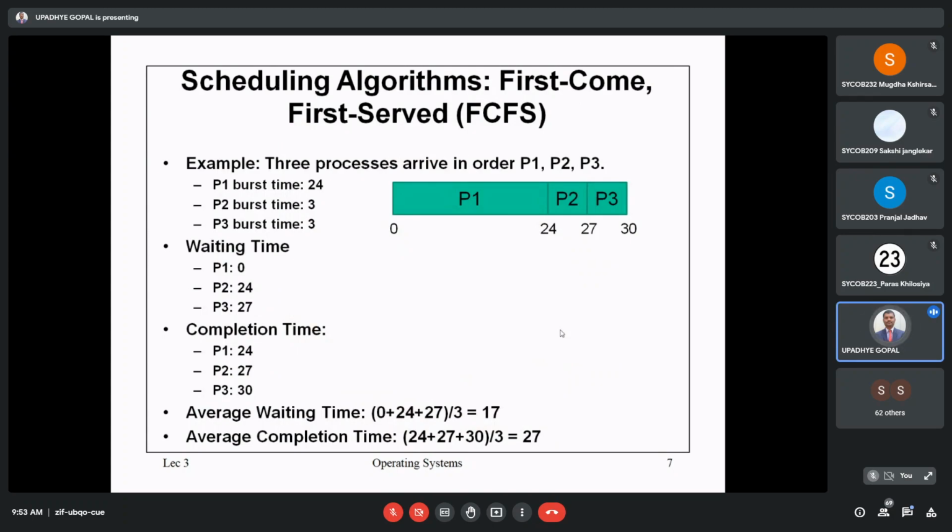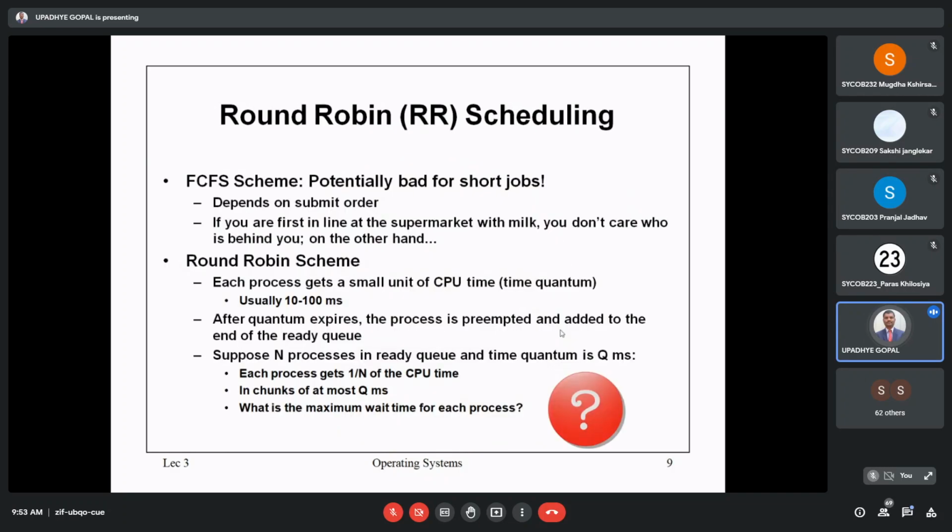Can we reduce this time for the given processes? Yes, we can. An alternative solution for this case is round robin scheduling. This is another scheme by means of which we can deal with it. And just keep in mind, this is also implemented with the help of a queue.